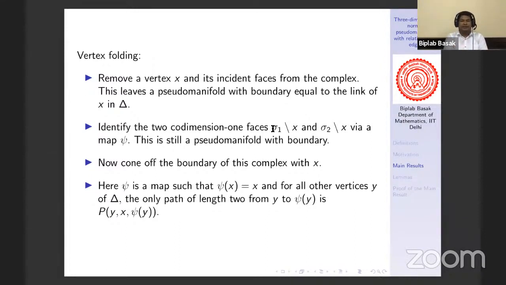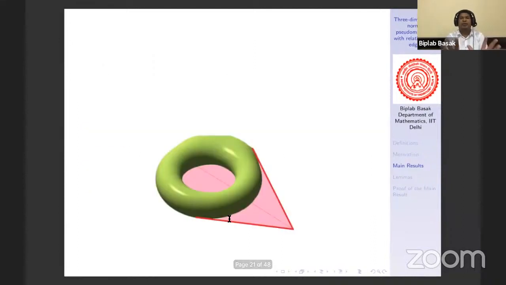Anyway, this is difficult to see, but I can show you this pictorially again. Suppose this is my normal three pseudomanifold. That means we have a solid torus with the boundary coned off. Okay. Suppose we want to do vertex folding with respect to the vertex X, and this is my X. So what shall I do? We first delete X and all of these incident faces. So we will get this one, right? Now this is a solid torus. Again, it is a pseudomanifold with boundary. Now we choose two triangles on that one.